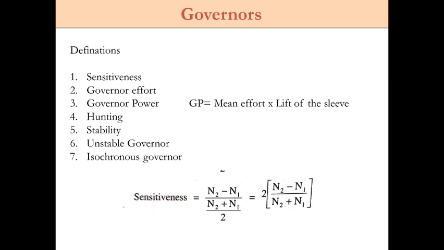Okay, so the radius of rotation for the different speeds will change from r1 to r2. So in between, for all the values of r, if it is having the equilibrium speed, then we can call it an isochronous governor. So these are some of the basic definitions which are related to governors.